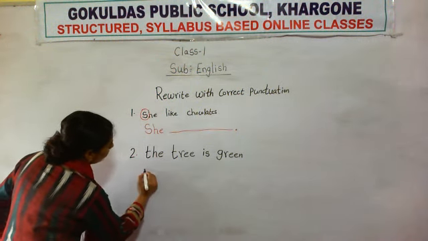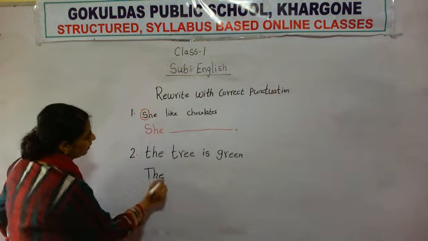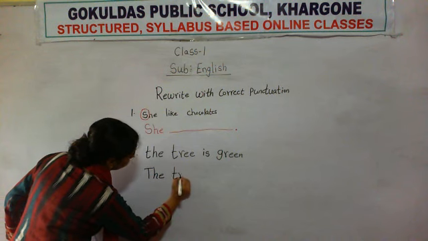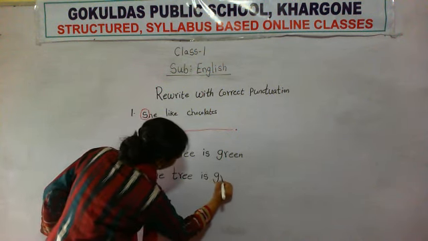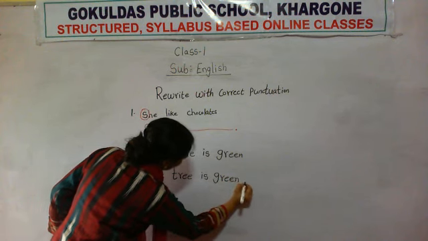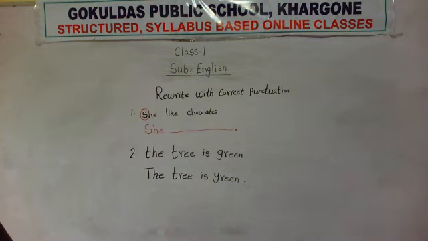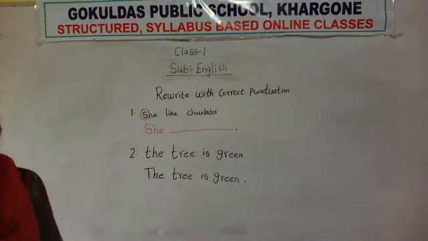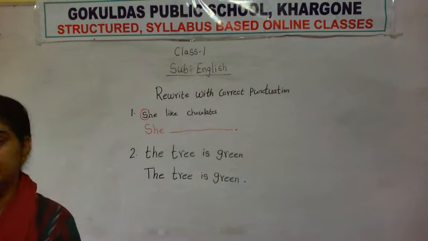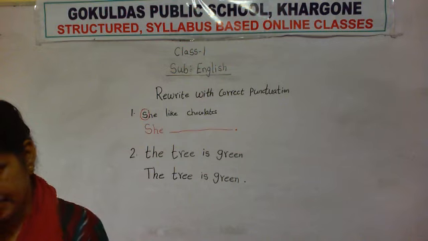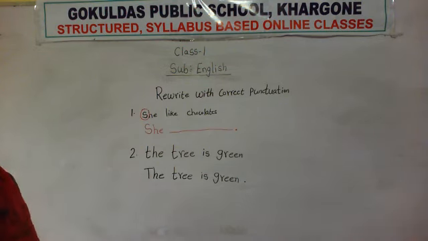Here T-H-E, the T will come in capital form. The tree is green. Full stop at the end of the sentence. Like this you have to write your number 2 sentence. The tree is green. So like this you have to do your second answer.